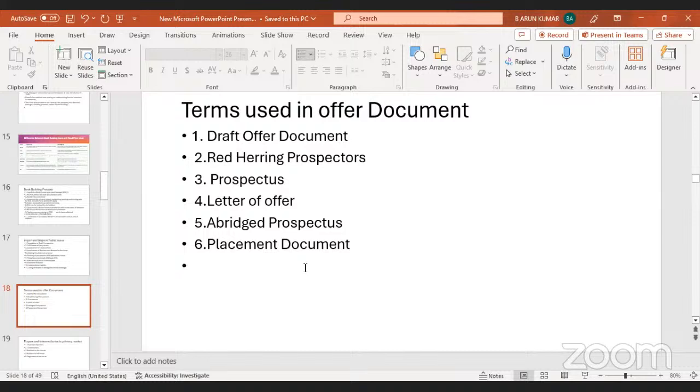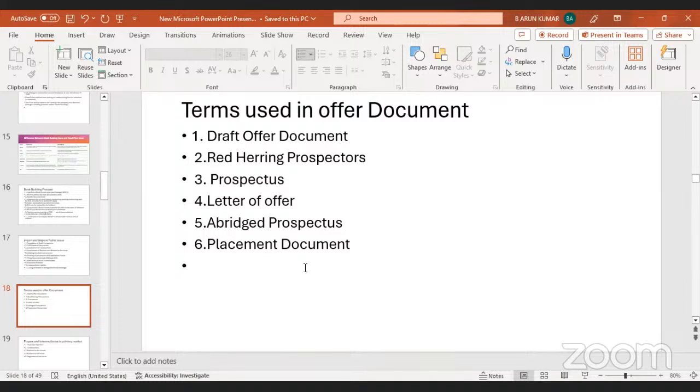The third one is the prospectus. It is an offer document in the case of a public issue which has all relevant details including the price and the number of shares being offered. This document is registered with the ROC before the issue opens in the case of a fixed price issue, and after the closure of the issue in the case of a book building issue. After the allotment of shares and completion of the entire process, this document is prepared and given to the ROC. That document we call the prospectus.